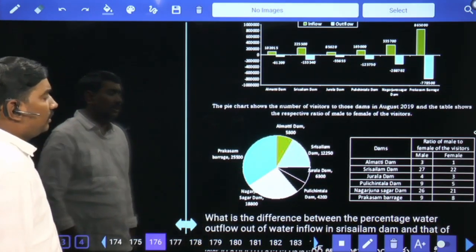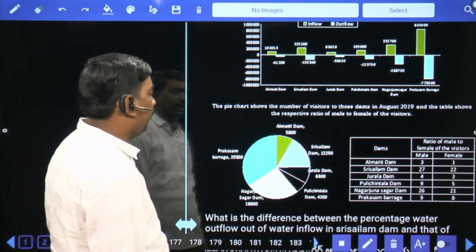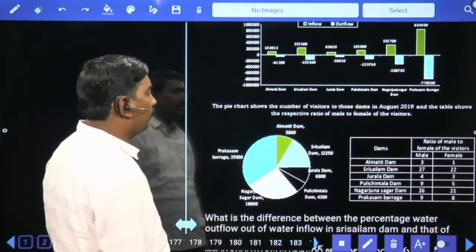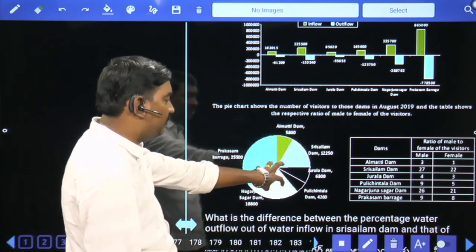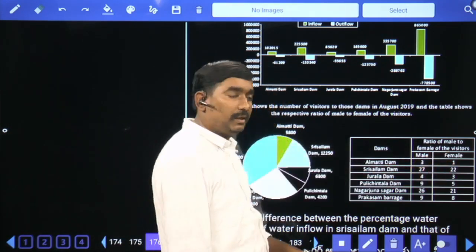The pie chart shows the number of visitors to those dams in August 2019, and the table shows the respective ratio of male to female visitors among these visitors.